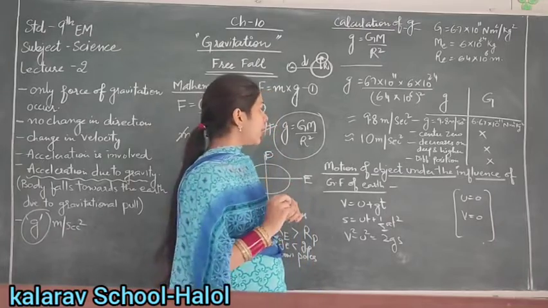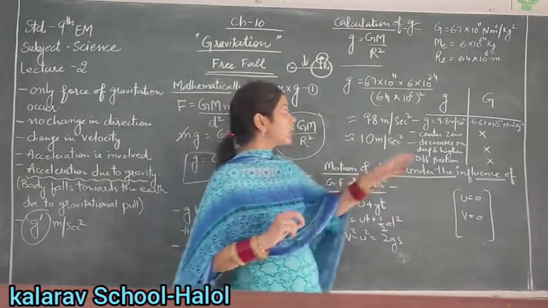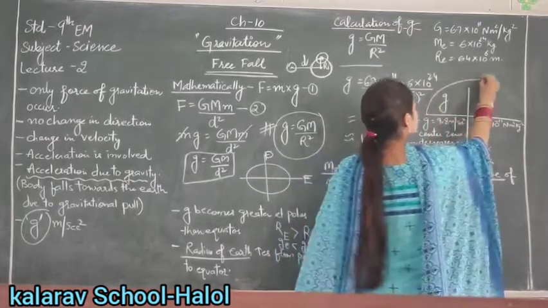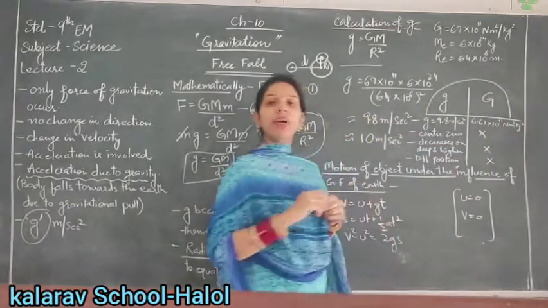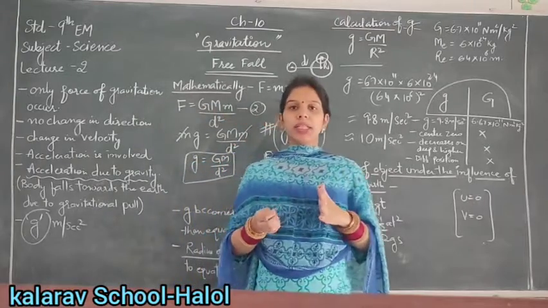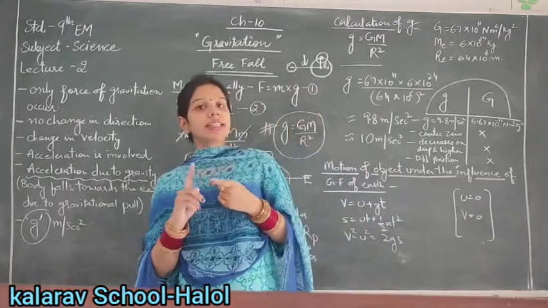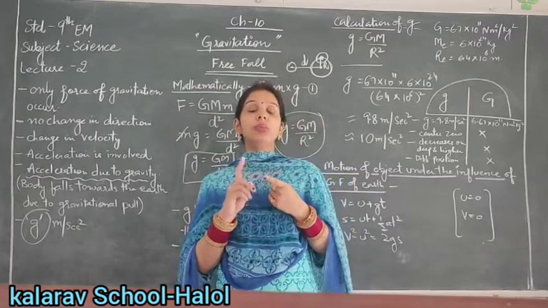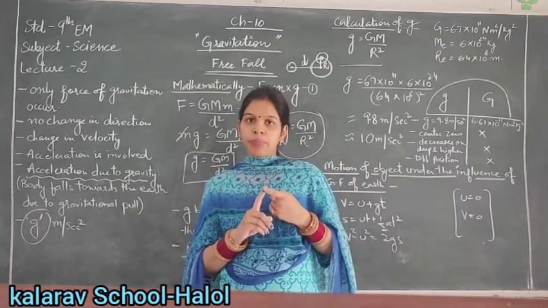Clear? So next we will discuss the difference between small g and capital G. So what is the difference between small g and capital G? Firstly, small g is the acceleration due to gravity that acts on a body due to gravitational pull.